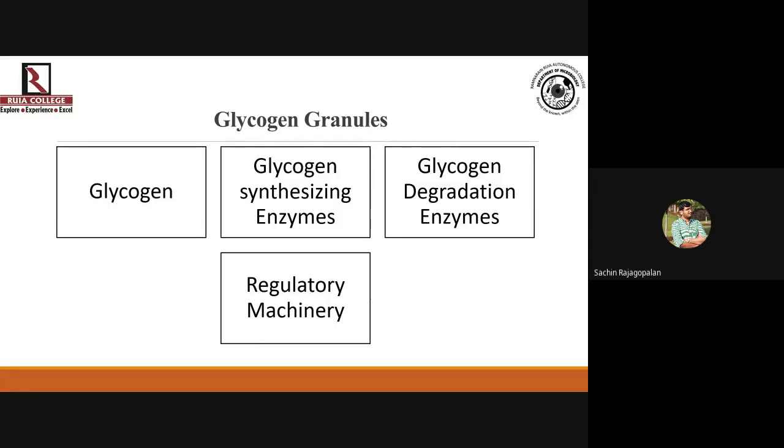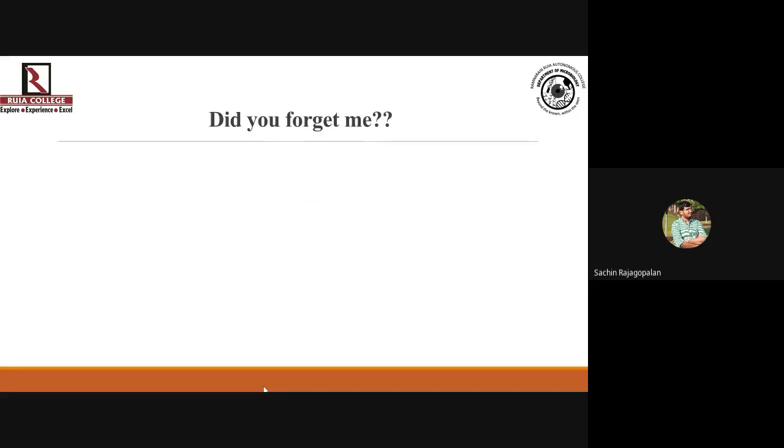So it's not just glycogen, but all that which is needed to synthesize and degrade glycogen is also present as a part of the glycogen granules. This is something that we need to keep in mind.